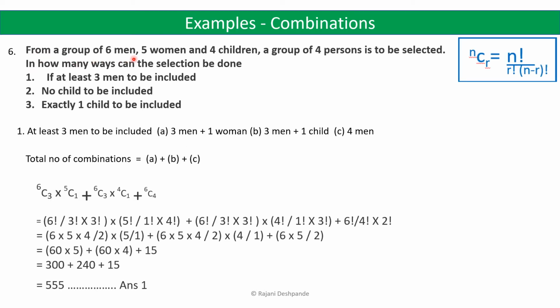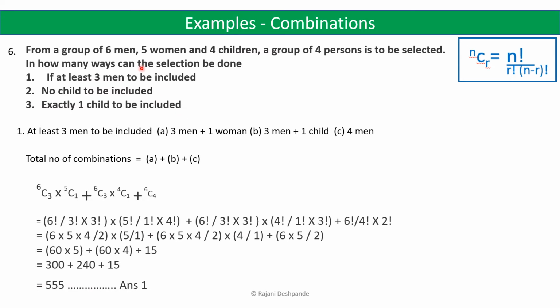From a group of 6 men, 5 women and 4 children, a group of 4 persons is to be selected. In how many ways can the selection be done if at least 3 men are to be included? Second one, no child to be included. Third, exactly 1 child to be included.